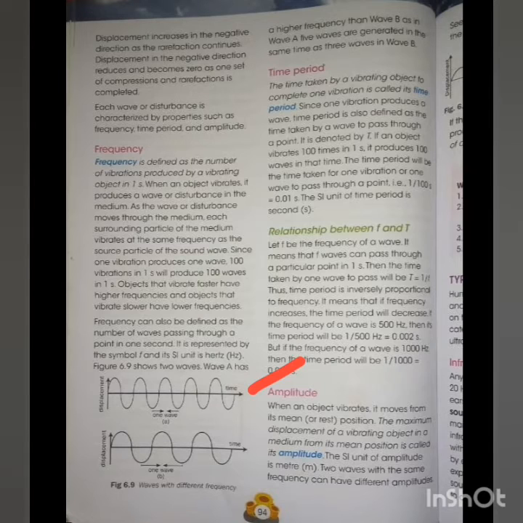Now, two waves with the same frequency can have two different amplitudes. We will see it in the figure. See in this figure, the number of waves is the same. Here also two waves, here also two waves. But in this case, the height of the waves is more compared to this height. This is lower, right? So wave B has higher amplitude and wave A has lower amplitude. So waves with the same frequency can have two different amplitudes.